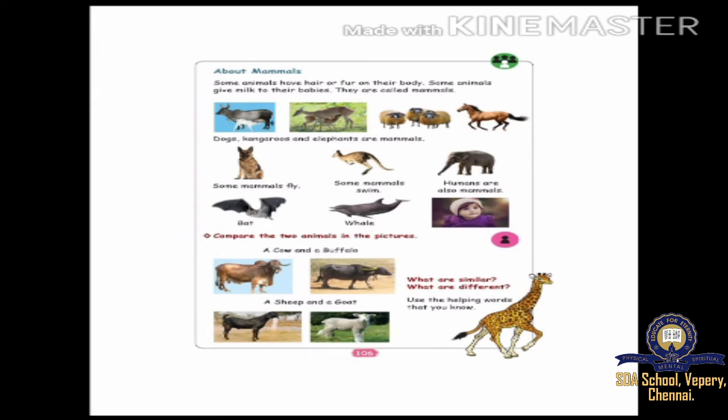Page number 106. About mammals. Mammal means what? Mammal means which does not lay eggs, but it will give birth to the young ones and it will feed the young ones. See the picture. Cow is feeding the calf. Deer is feeding its kids.